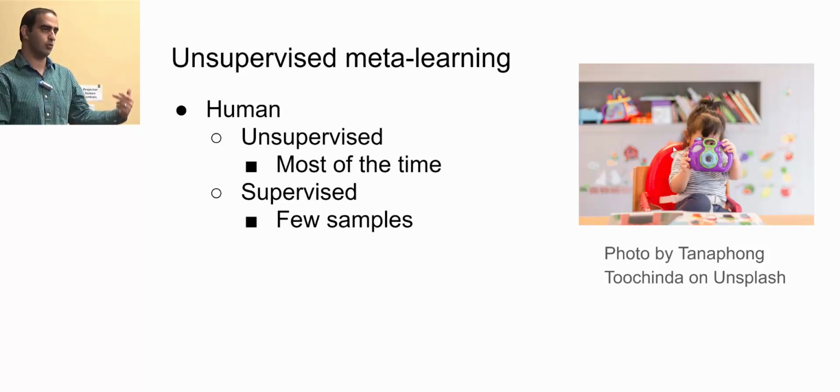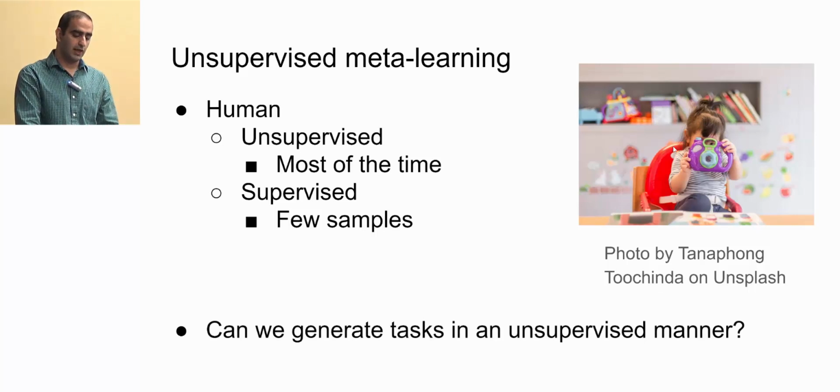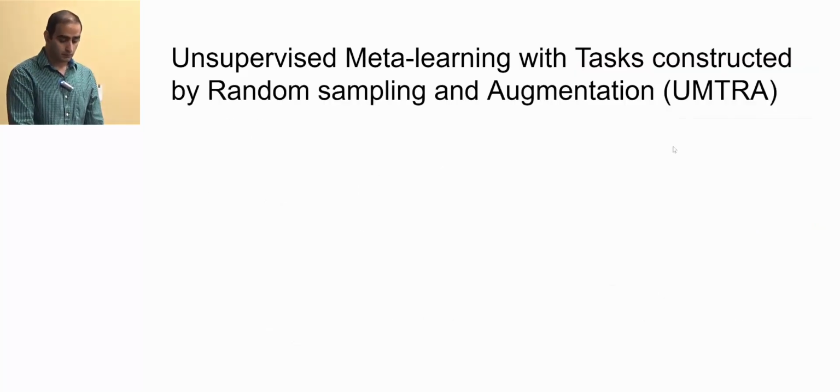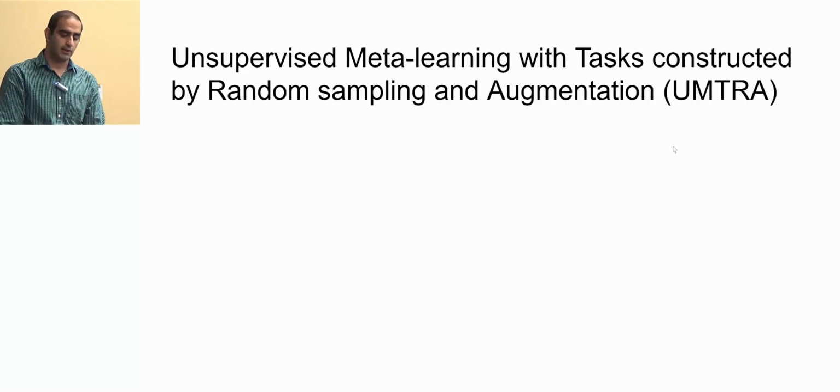So we want to see if we can do that meta-learning part in an unsupervised way, and if we can generate the tasks in an unsupervised manner. We call our algorithm unsupervised meta-learning with tasks constructed by random sampling and augmentation, UMTRA.